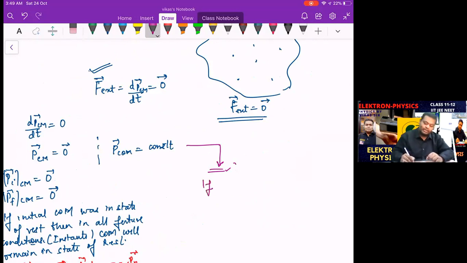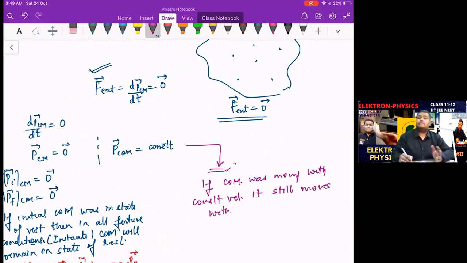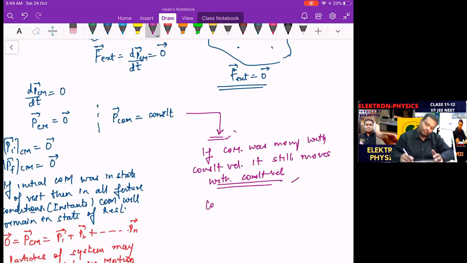That means if the COM was moving with constant velocity, it still moves with that constant velocity. Or rather, we can also say that the COM maintains its path. So wherever it was moving, it will continue to move there.